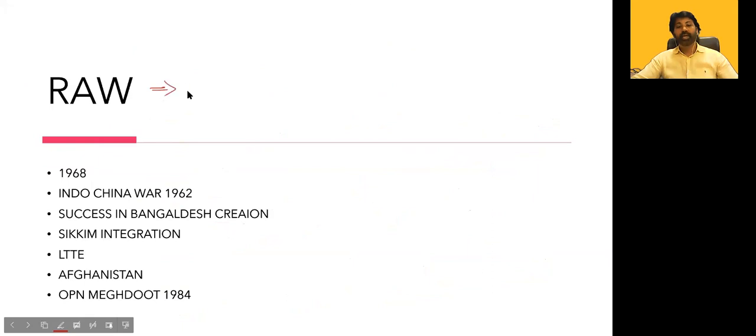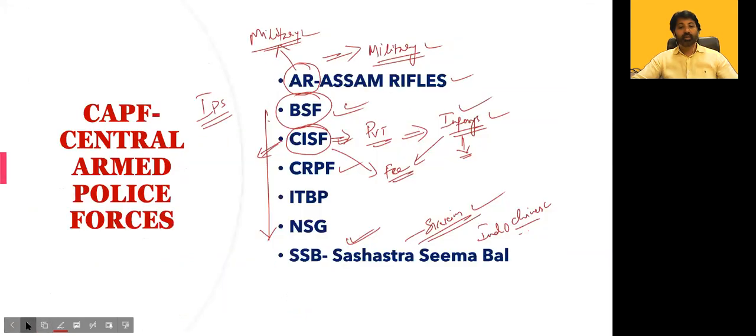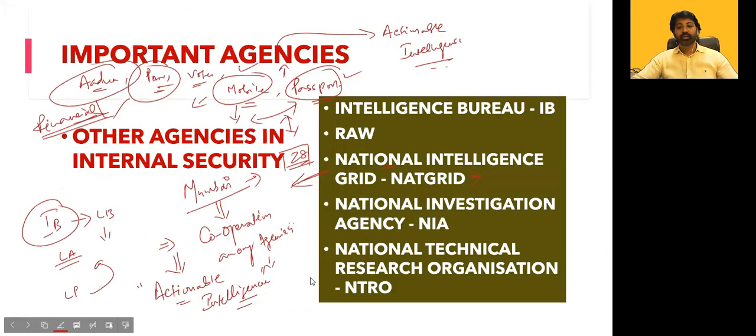Now we are coming up with the NATGRID, and another agency, the National Technical Research Organization. So that's what I have told. What is their role? This one, the National Technical Research Organization.